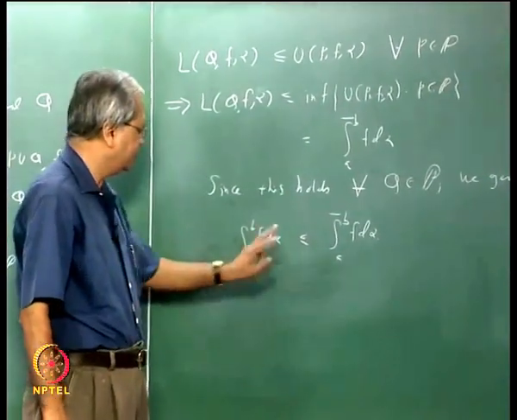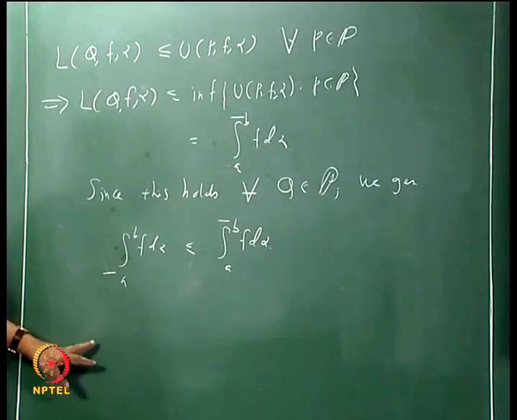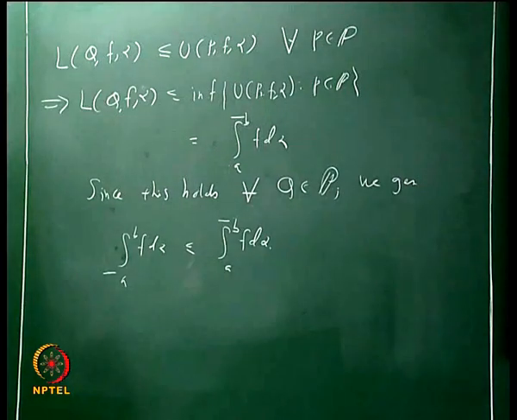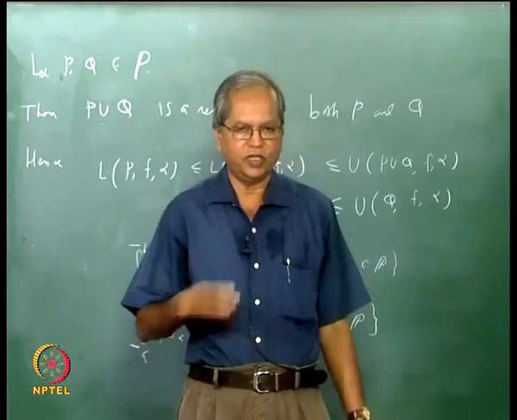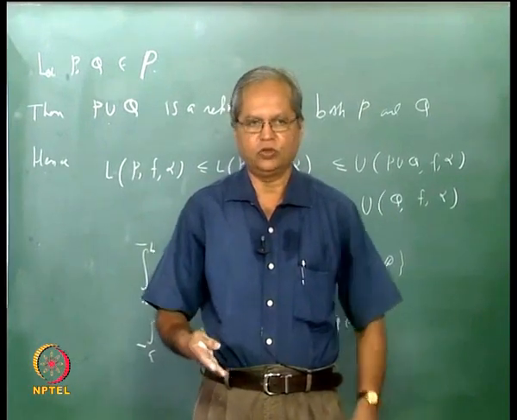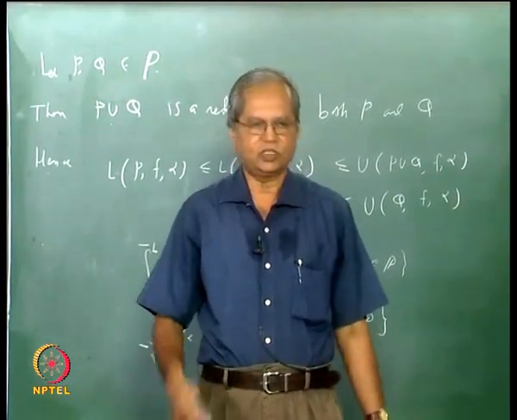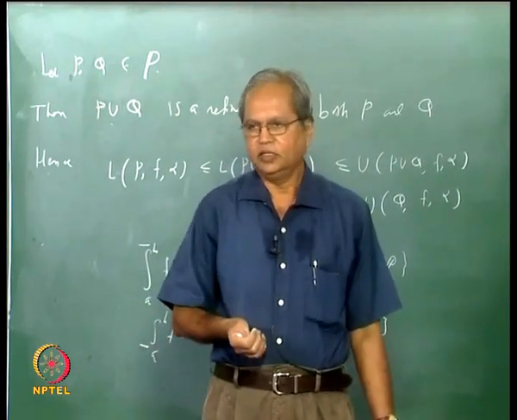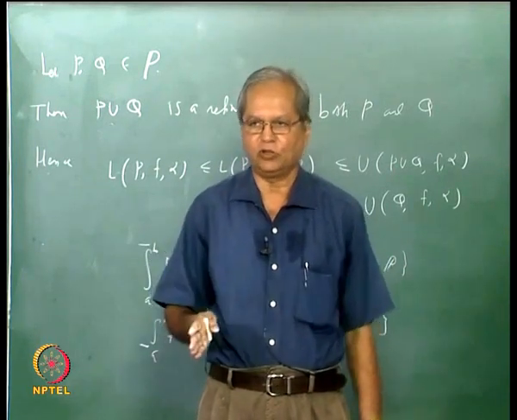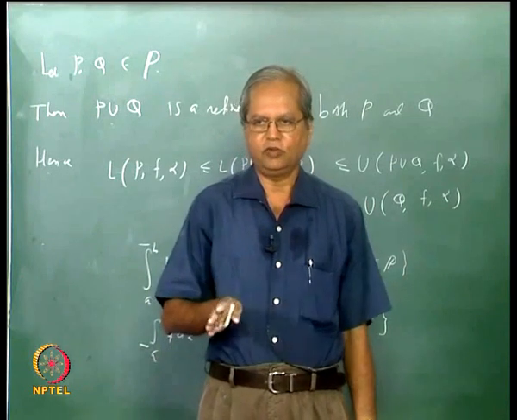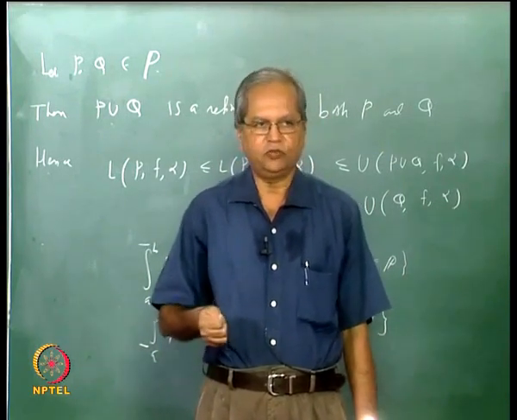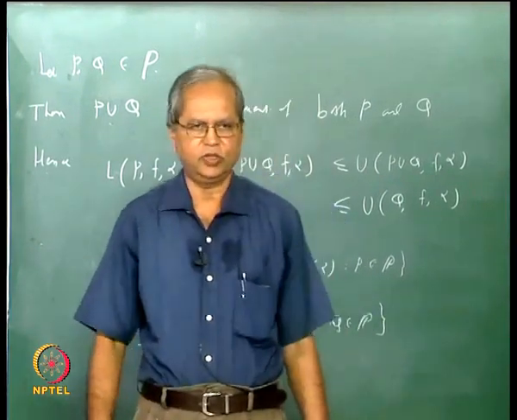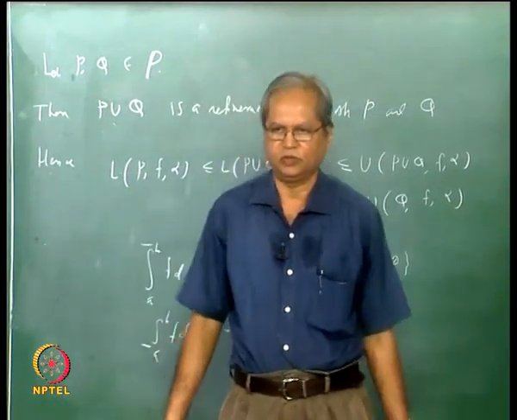So to show that a function is integrable, we must show that this upper integral is less than or equal to the lower integral. And to do this also, we use a very standard technique in analysis which is used very often. For example, when you want to show that one number is less than or equal to the other, and suppose you cannot do it directly, then you show that alpha is less than or equal to beta plus epsilon for every positive epsilon. From that it will follow that alpha is less than or equal to beta. This is a very standard technique used in proving inequalities of this type. You would have come across this kind of proof fairly often.